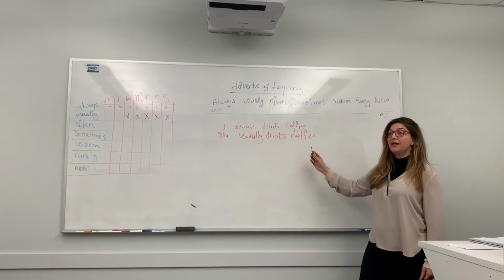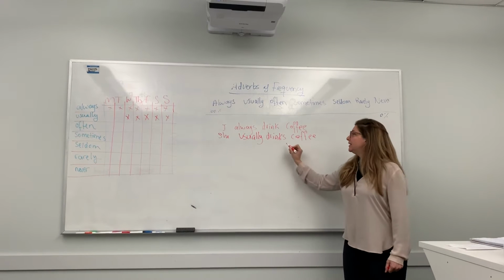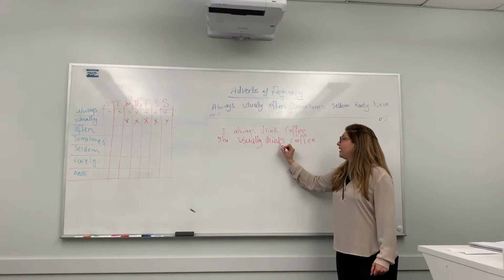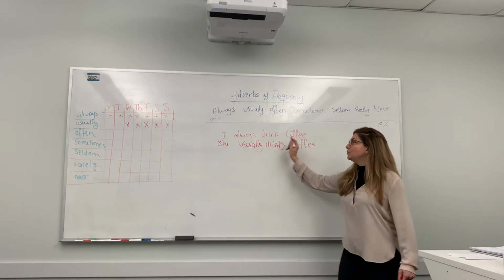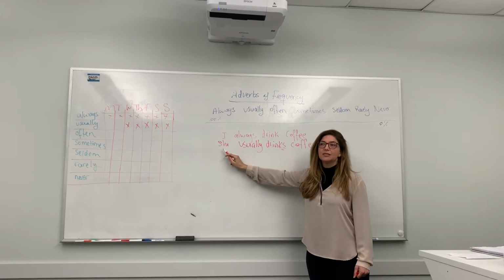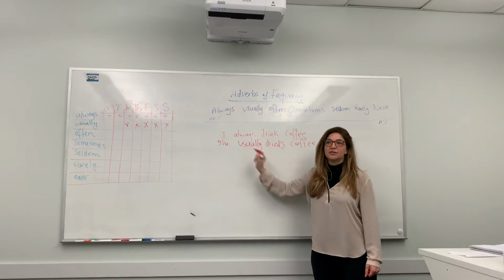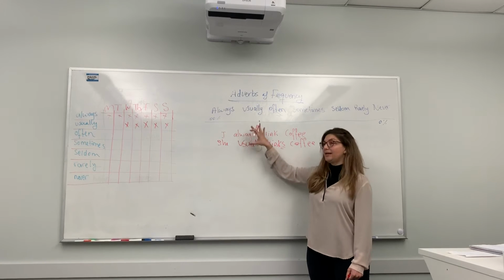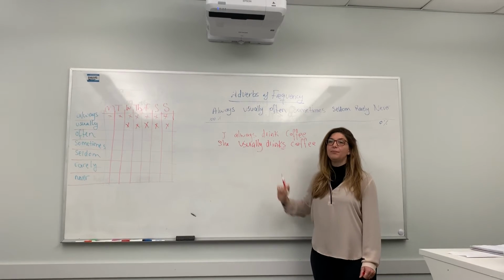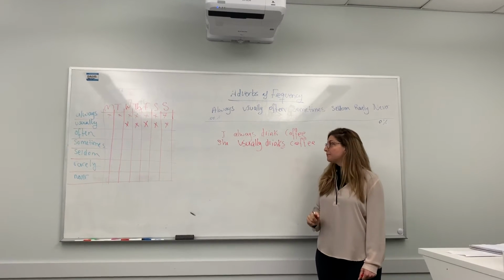Now notice here the verb in the present tense. She usually drinks coffee. Drinks has to agree with the subject. So it has to match the subject. Even though it's separated by an adverb, don't get mixed up. Remember the rule of the present tense.